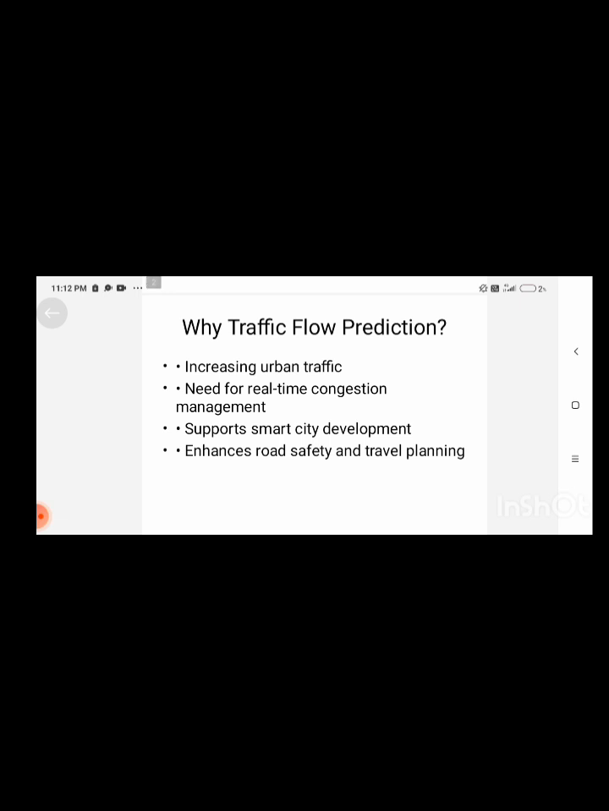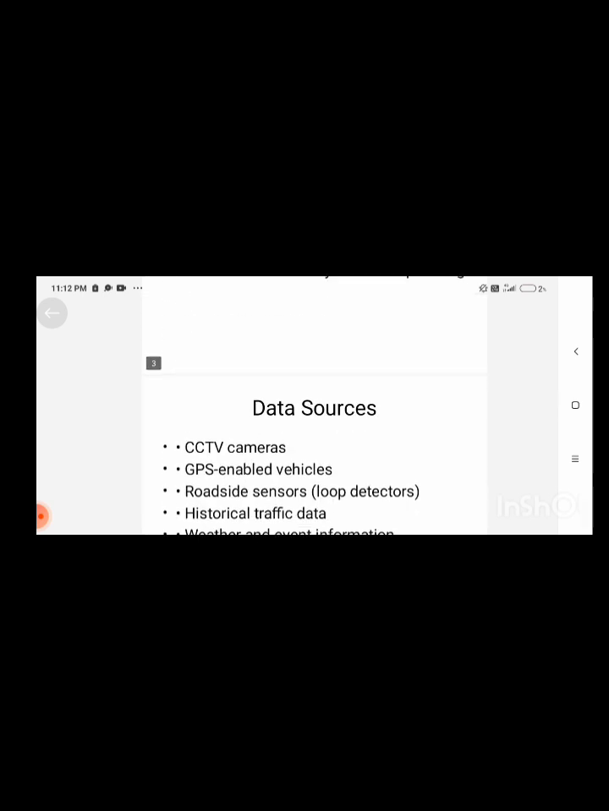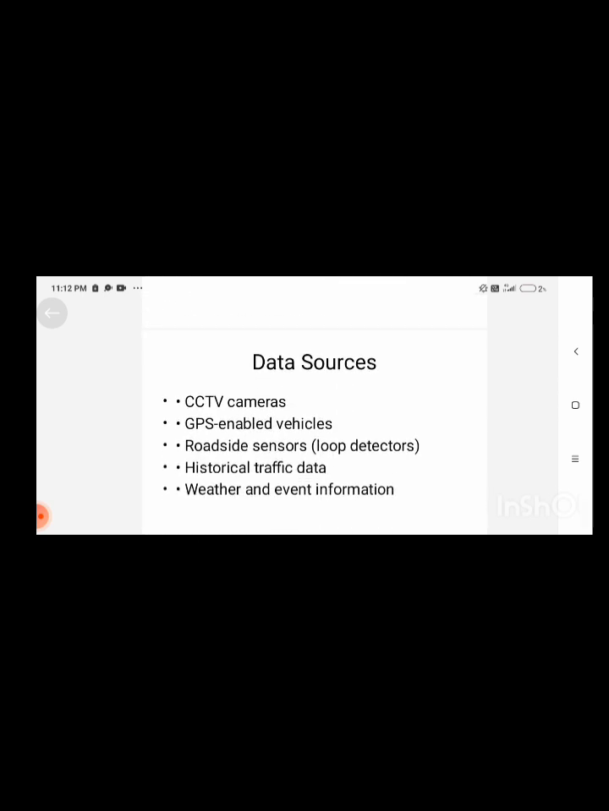Why traffic flow prediction? Increasing urban traffic, need for real-time congestion management, support for smart city development. Data sources: CCTV cameras, GPS-enabled vehicles, roadside sensors, historical traffic data, weather and event information.